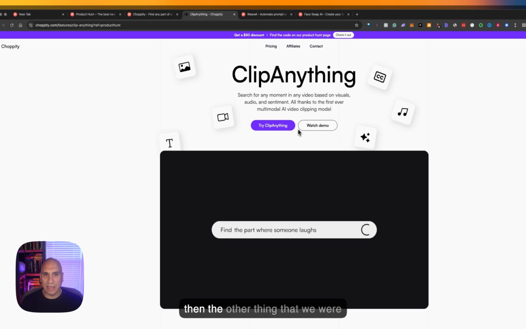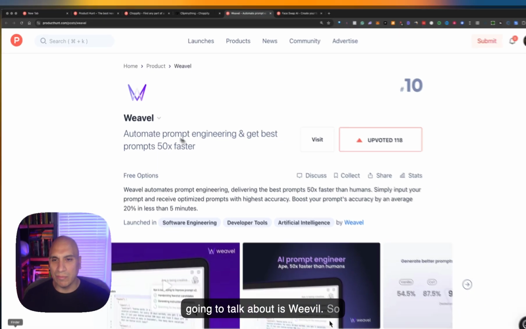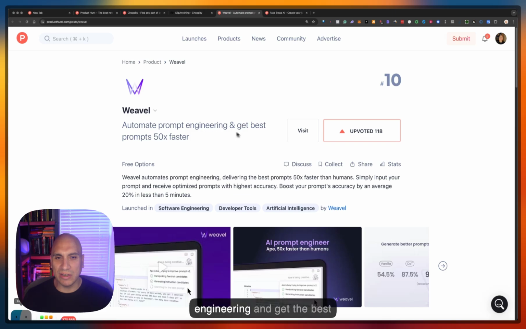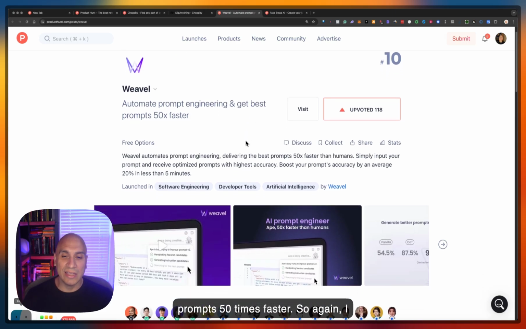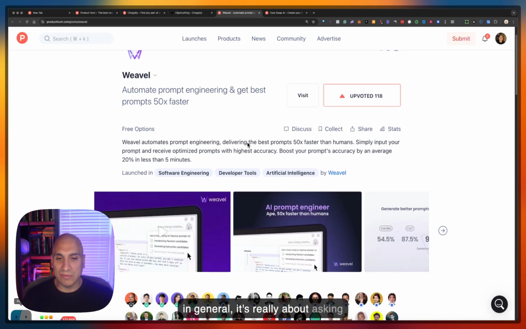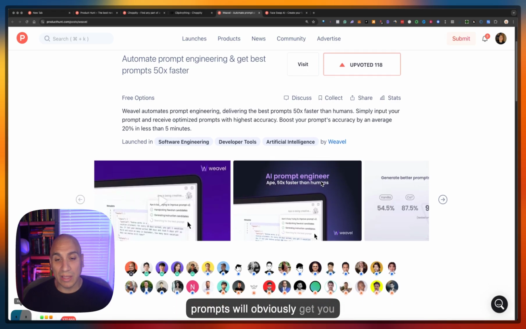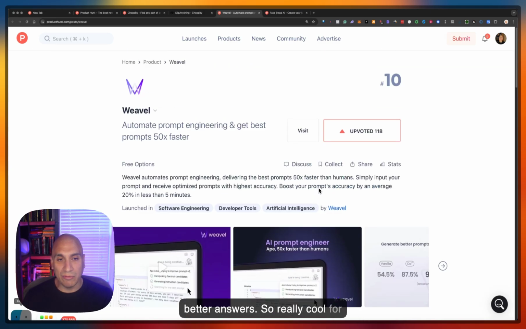And then the other thing that we were going to talk about is Weevil. So this is automate your prompt engineering and get the best prompts 50 times faster. I think that with a lot of LLMs and AI in general, it's really about asking the right questions and how you ask. Using services like this, if you're not a subject matter expert on what you're asking about, getting better prompts will obviously get you better answers. So really cool for services like this.